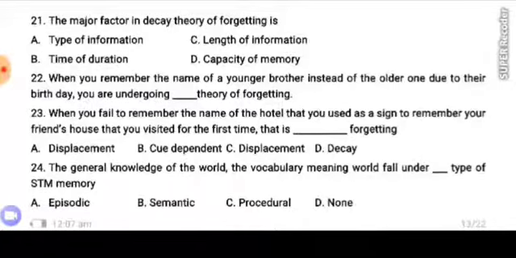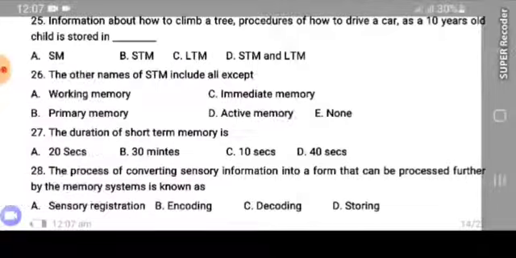Number 23. When you fail to remember the name of the hotel that you used as a sign to remember your friend's house that you visited for the first time, that's dash forgetting. Displacing, cue dependent, displacement again, and decay. Number 24. The general knowledge of the world, the vocabulary meaning world fall under dash type of STM memory. Episodic, semantic, procedural, none.